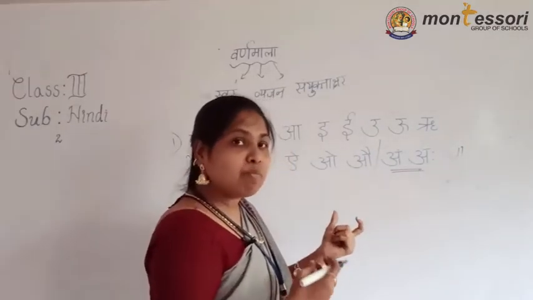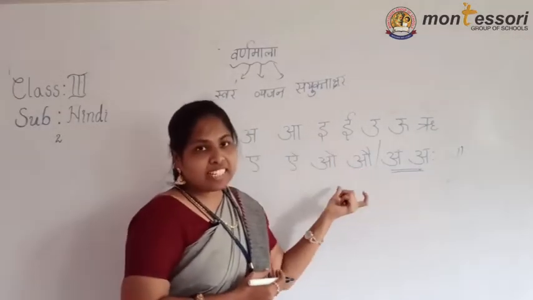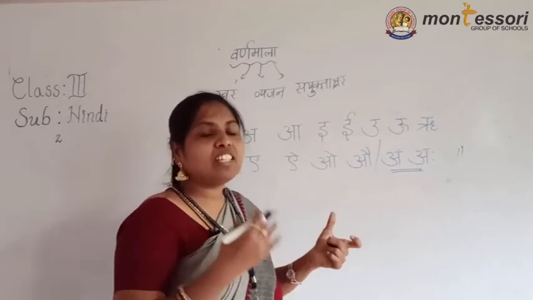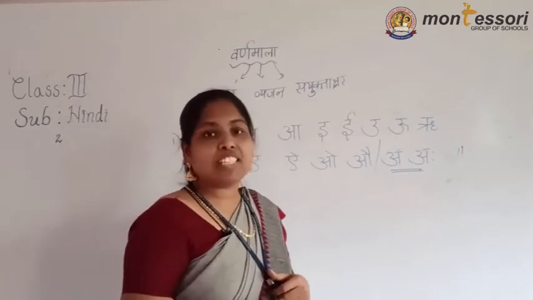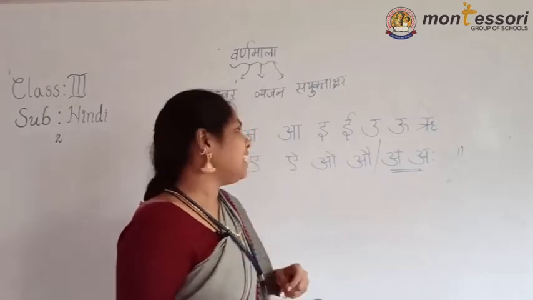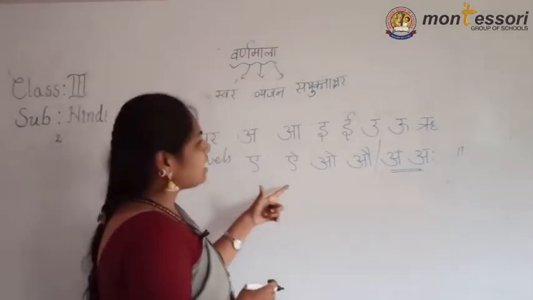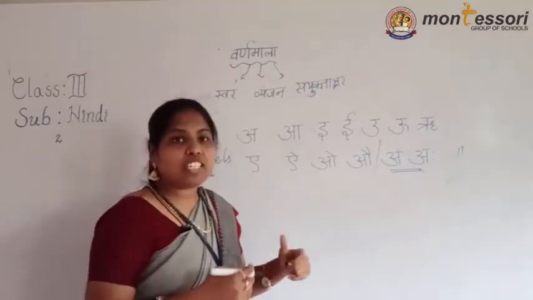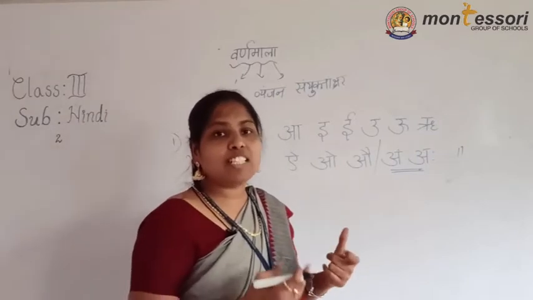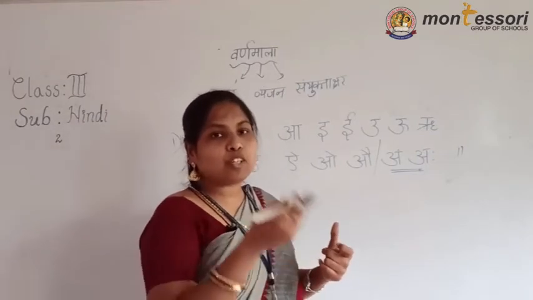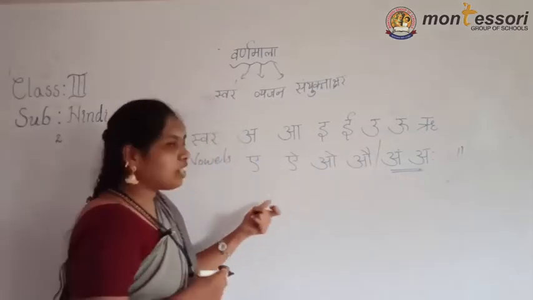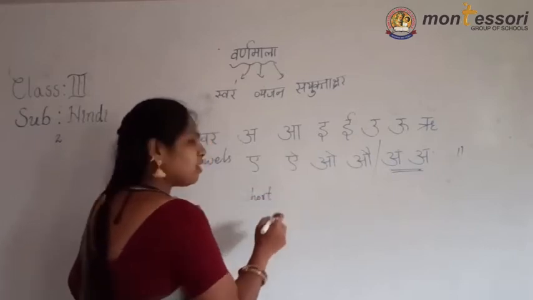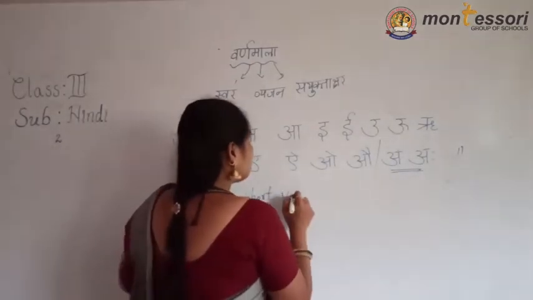We are taking the symbols of every letter from Swarakshar. These symbols are helping us to write a barakadi. That barakadi is helping us to write a word, and that is converting into a sentence. Okay, children, how many vowels are there here? 11 only. In this one, how do we identify the long and short vowels? How much time do we take to pronounce the letters?